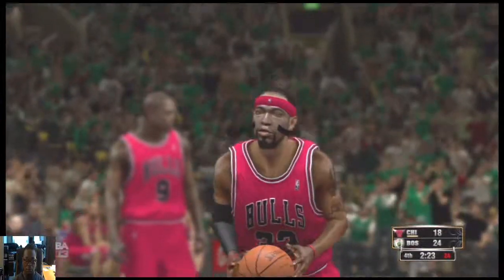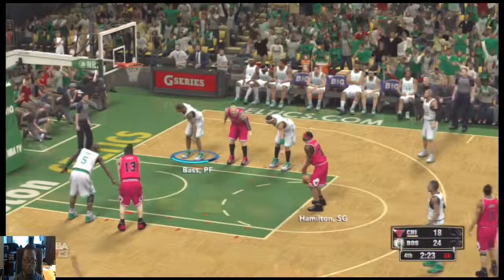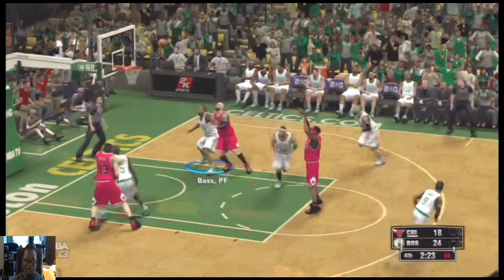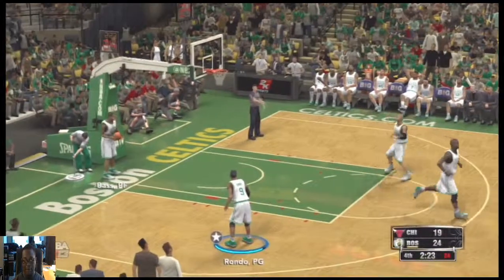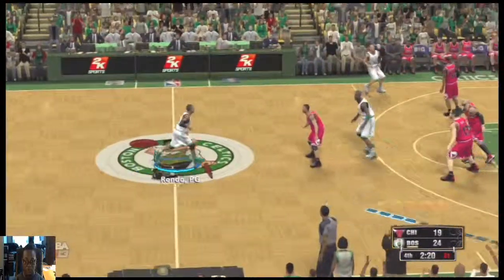Here's what Boston's going with right now. Brandon Bass is checked in for Wilcox. And it's Allen in. That's the way Hamilton does his free throws, too. Hamilton hits both of them. And crucial that he converted those foul shots. They've got to continue to eat away at this lead. Celtics leading by 5.